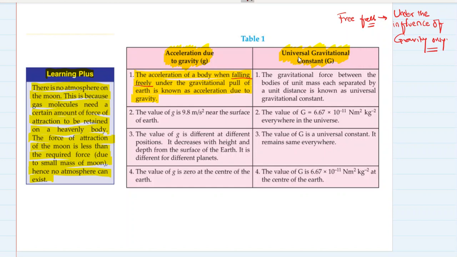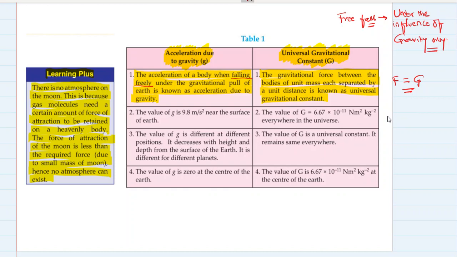So what is universal gravitational constant? This is a kind of revision happening for you. The gravitational force between the bodies of unit mass, each separated by a unit distance, is known as universal gravitational constant. Where did this definition come from? You remember, F is equal to G. We derived this. F is equal to G when? When the mass of two bodies is unit mass, and the distance between the two bodies is also unit distance.